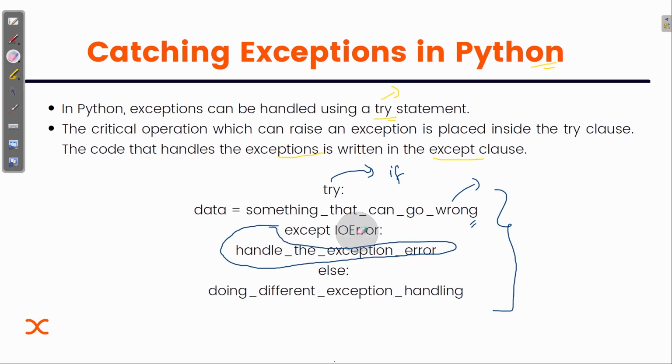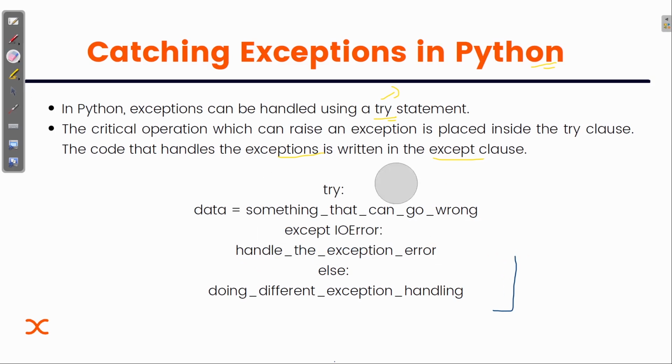And else: if there is no exception occurring, no problem in the code, then this else will work, which can do different exception handling. That's the simplest way you can understand the concept of try, except and else.